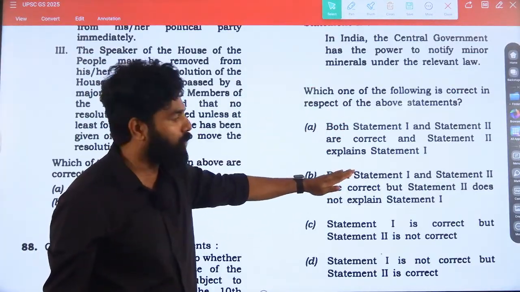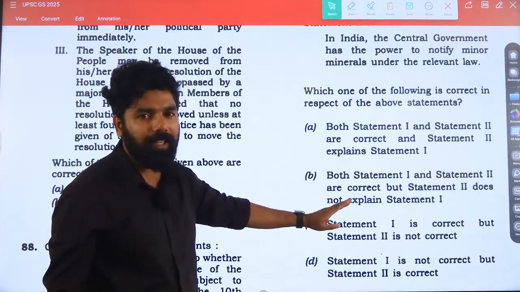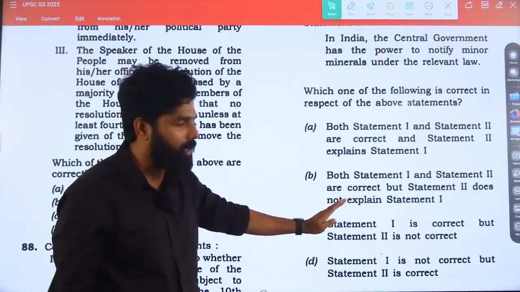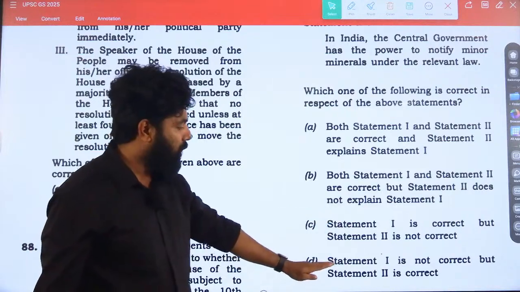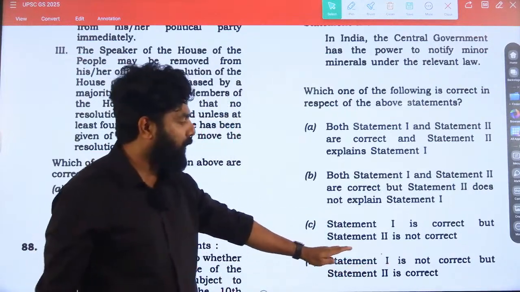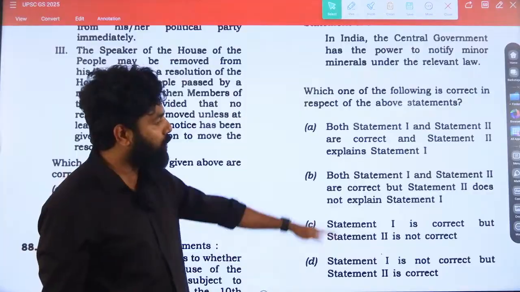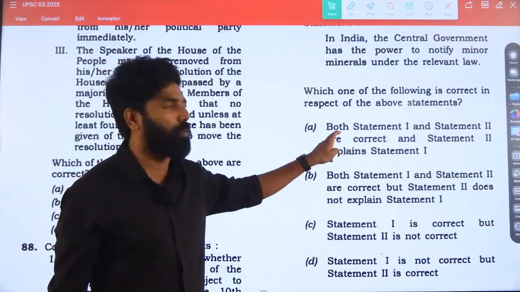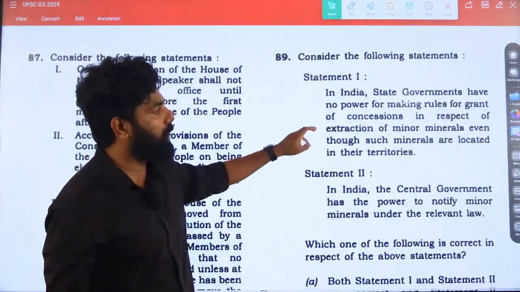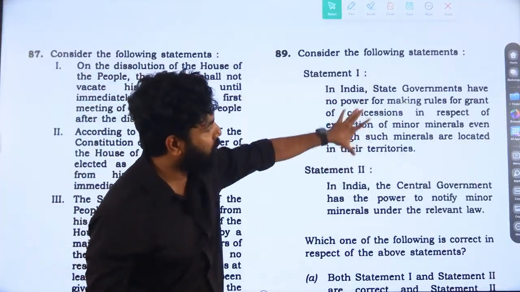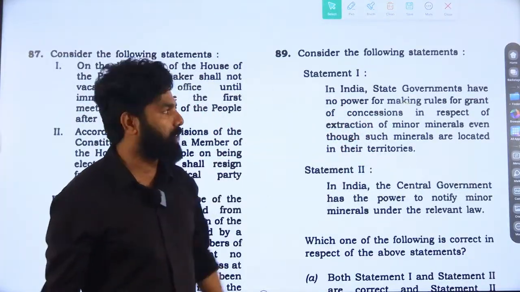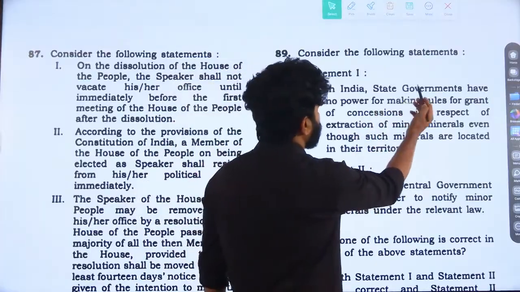Option B also says both are correct. C says statement 1 is correct and statement 2 is incorrect. Option D says statement 1 is not correct, statement 2 is correct. But nowhere do the options mention neither one nor two. So from the options we know that, out of these two statements, at least one is correct.